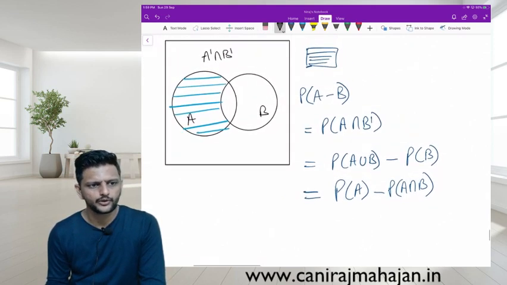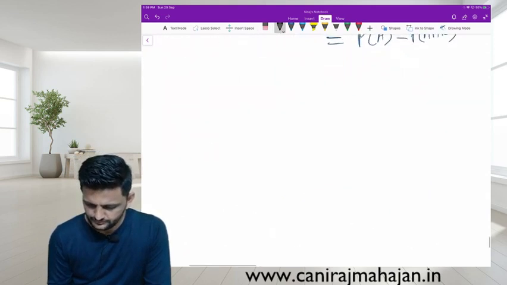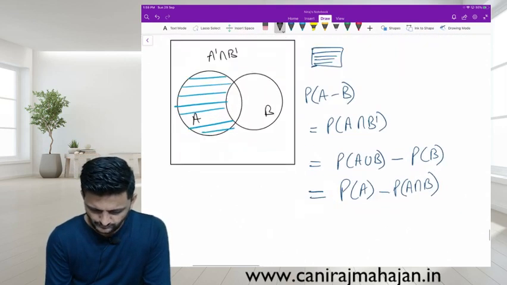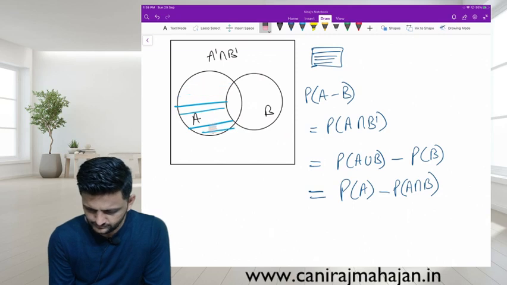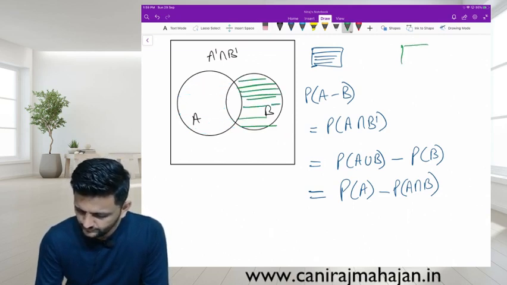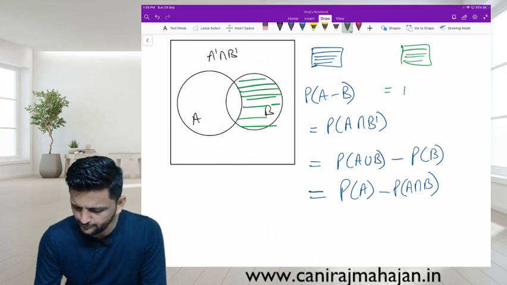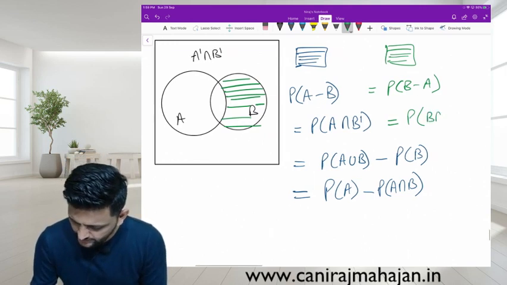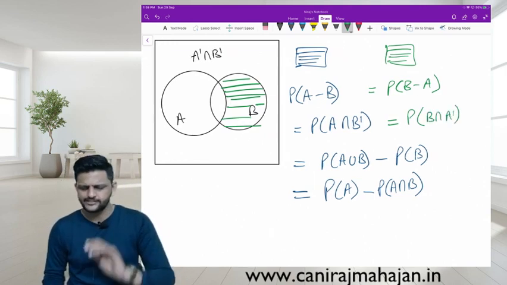Copied? Done? I'll write here only. Tell me, what is it? P of B minus A. You want B but not A. So it is B intersection A dash, or A dash intersection B, same thing.